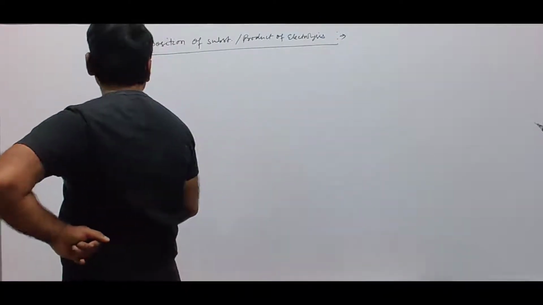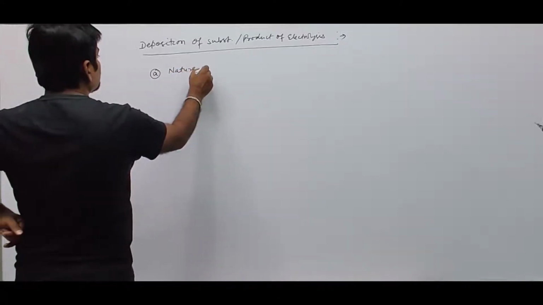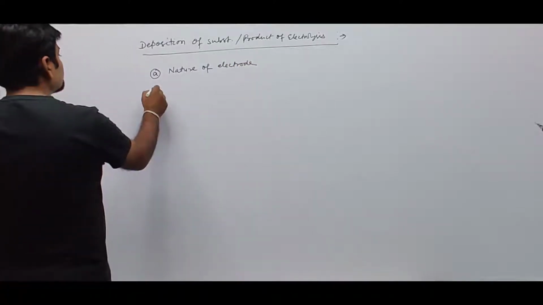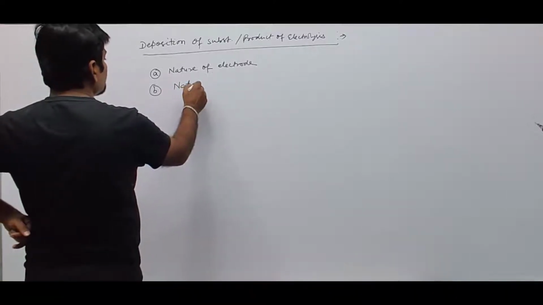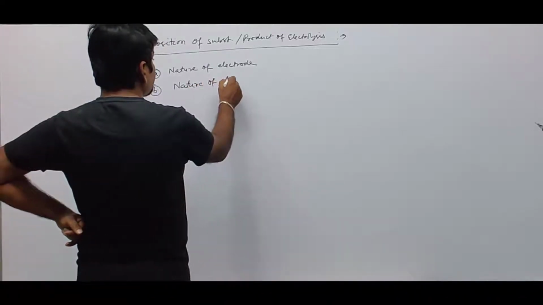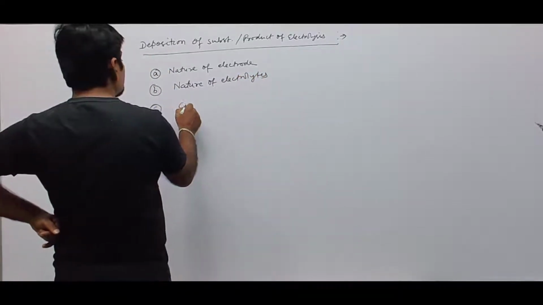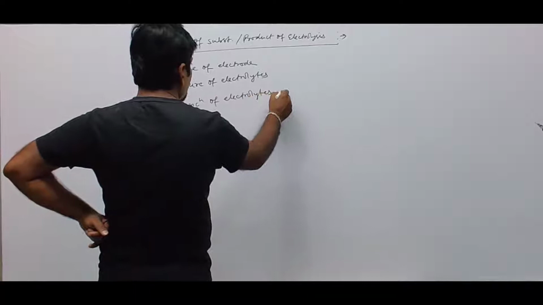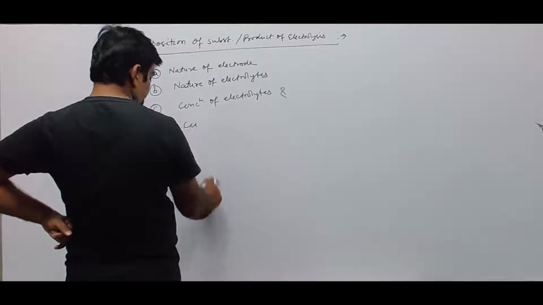depends upon the following factors. First is the nature of electrode. Second is the nature of electrolytes. Third is the concentration of electrolytes. And fourth is current density or charge density.